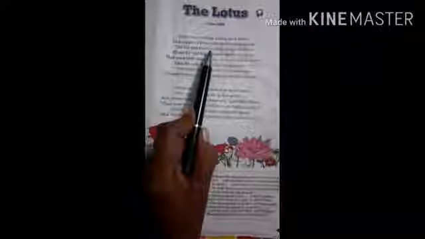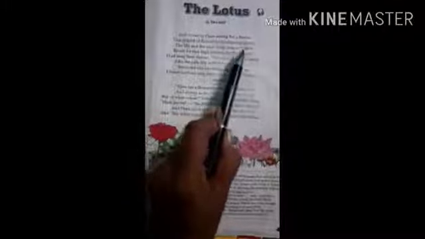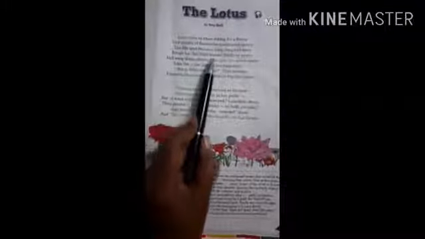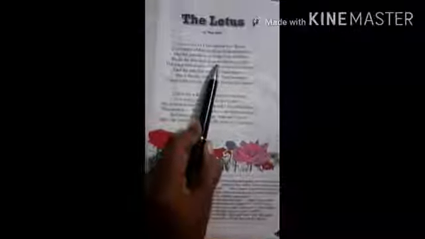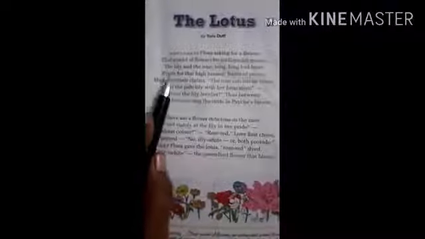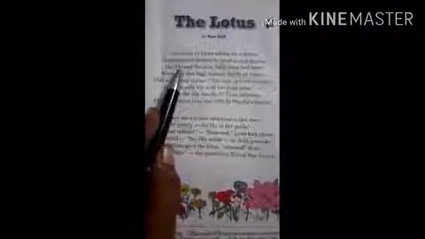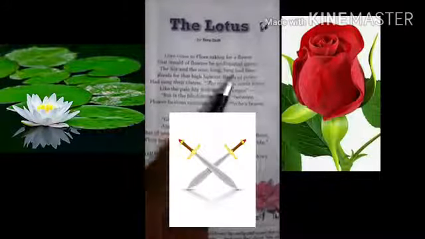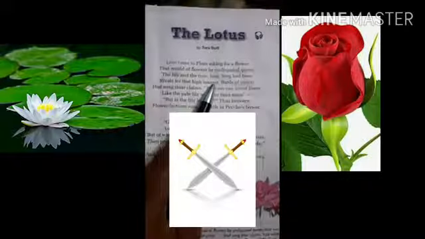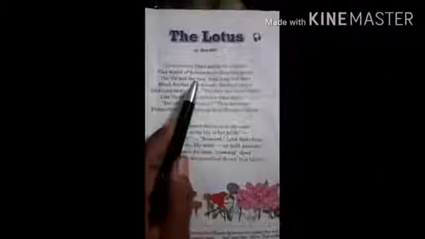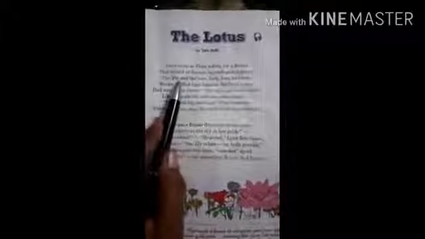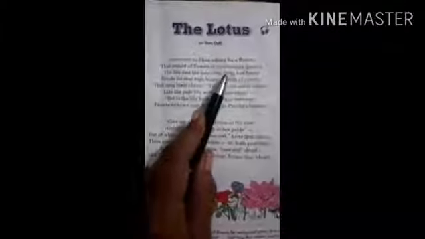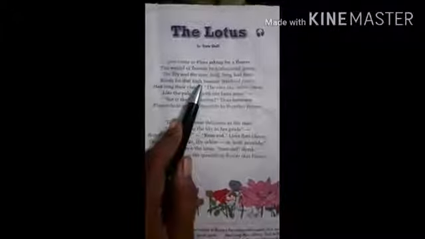Here rivals means competing. So the lily flower and the rose flower are competing for a long time for high honor, that is, who is the best, rose or lily. So they both are competing for the high honor.